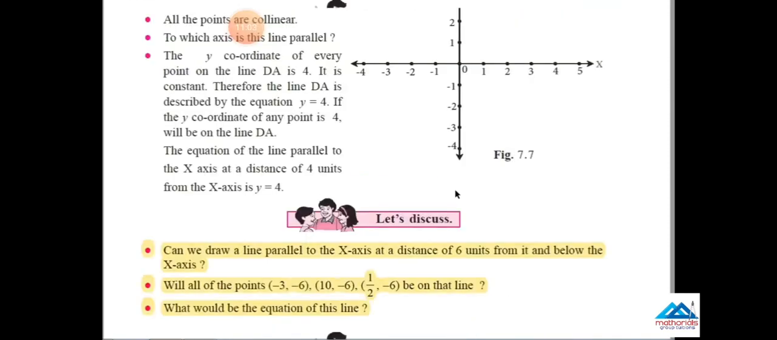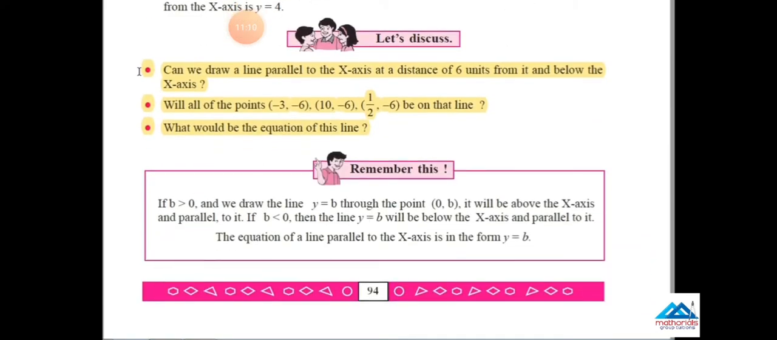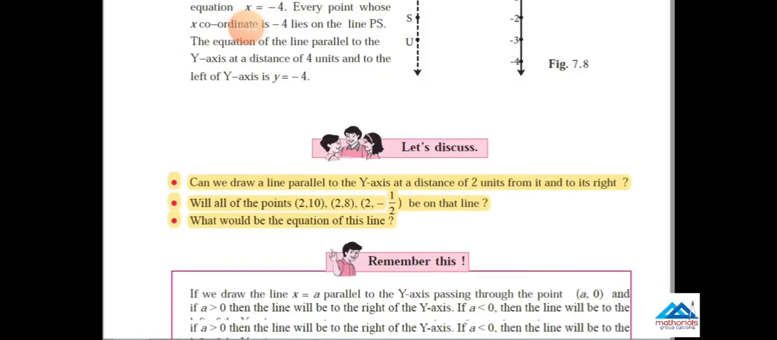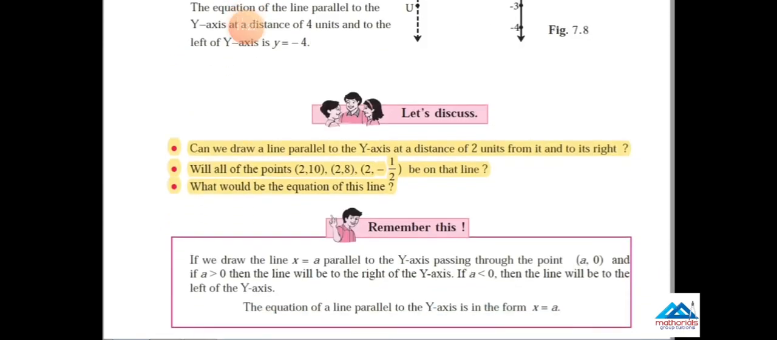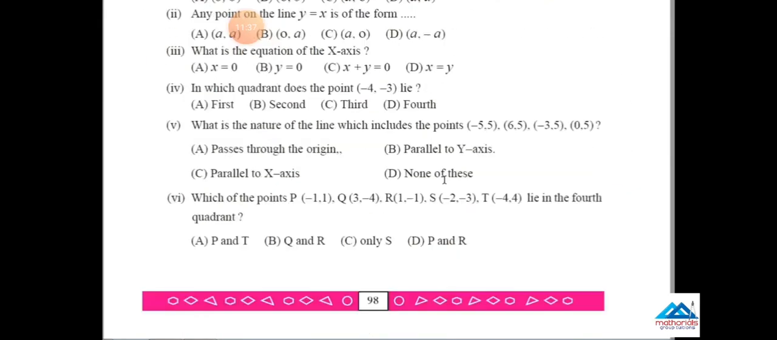Now come to page number 94. Here, let's discuss: can we draw a line parallel to the x-axis? These 3 points have been reduced from the syllabus. Cancel these 3 points from your textbook. Now come to page number 95. Here also 3 points are there. Let's discuss. Delete and cancel these 3 points also, because this is also reduced from the syllabus.